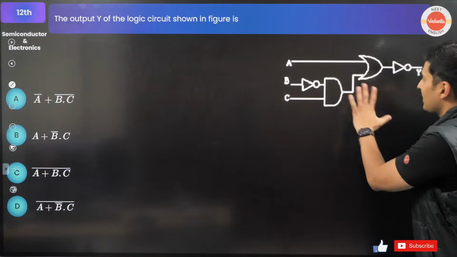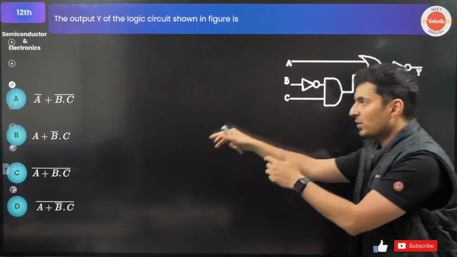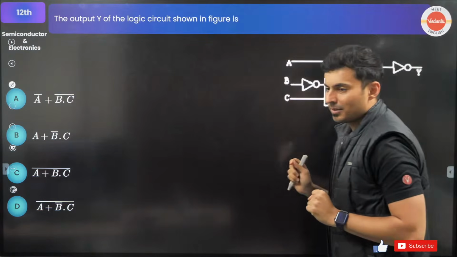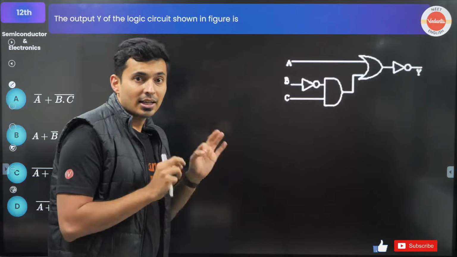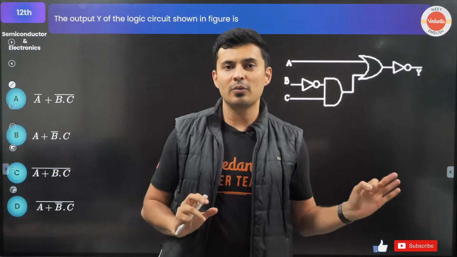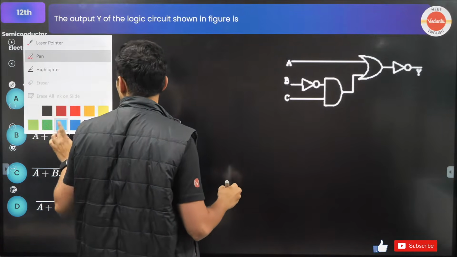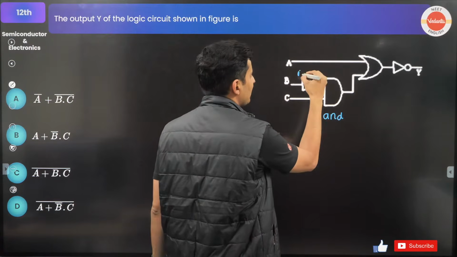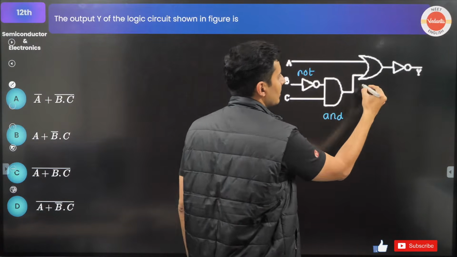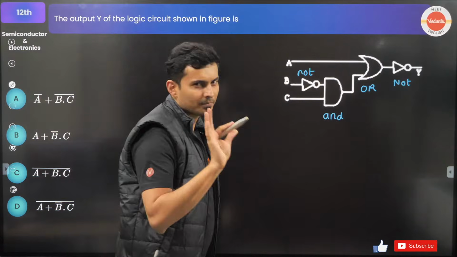There is some logical circuit written over here. Can you figure out the best way to represent this logical circuit in the algebraic mathematical form? Go step by step. Name each of the gates, you will get it, guys. This is basically AND gate. This is basically NOT gate. This is basically OR gate. This is basically NOT gate.